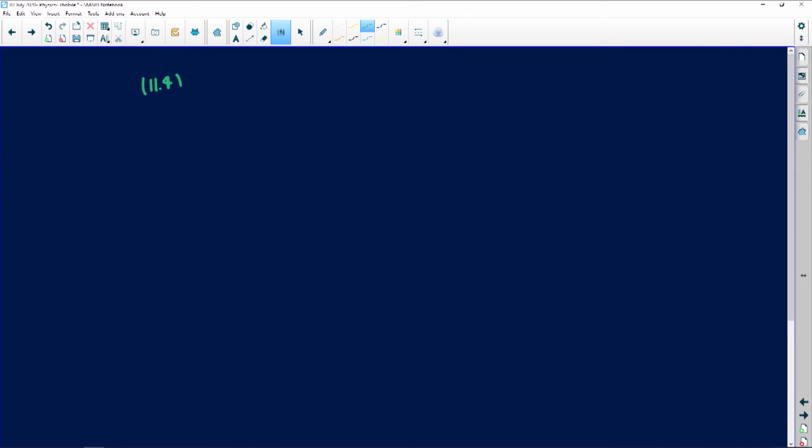11.4, I need my maximum kinetic energy from my formula sheet. This is the formula I'm going to take: W0 plus EK max. I am looking for kinetic energy, but I know that I can play around with this one and with my energy. Now, I don't have the energy, so I can calculate that. Remember, energy is equal to hf, so I can replace the E by hf.